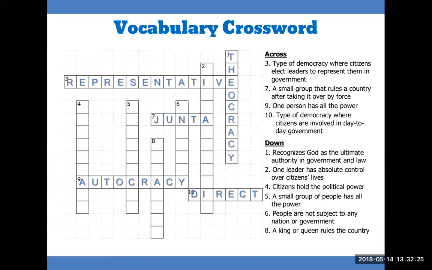1 down. Recognizes God as the ultimate authority in government and law. Theocracy. 2 down. One leader has absolute control over citizens' lives. Dictatorship. 4 down. Citizens hold the political power. Democracy. 5 down. A small group of people has all the power. Oligarchy. 6 down. People are not subject to any nation or government. Anarchy. 8 down. A king or queen rules the country. Monarchy.